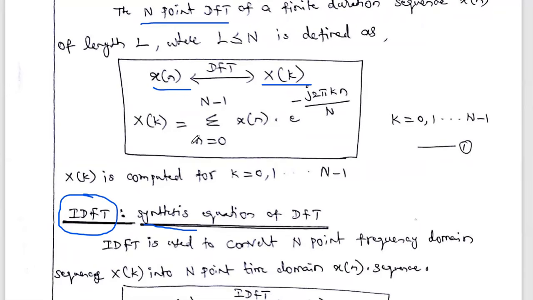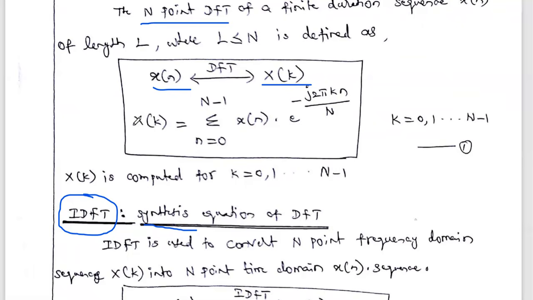For example, if the given problem consists of 4 samples, we have to take a 4-point DFT. If the given x of n has 8 samples, we have to perform an 8-point DFT. So capital N is either 4, 8, 16, 32, etc. Capital N is the N-point DFT and capital L is the length of the input sequence. This k is also a variable and capital N is a constant. Here k will vary from 0, 1 up to N minus 1. That is, we are going to obtain N number of outputs.